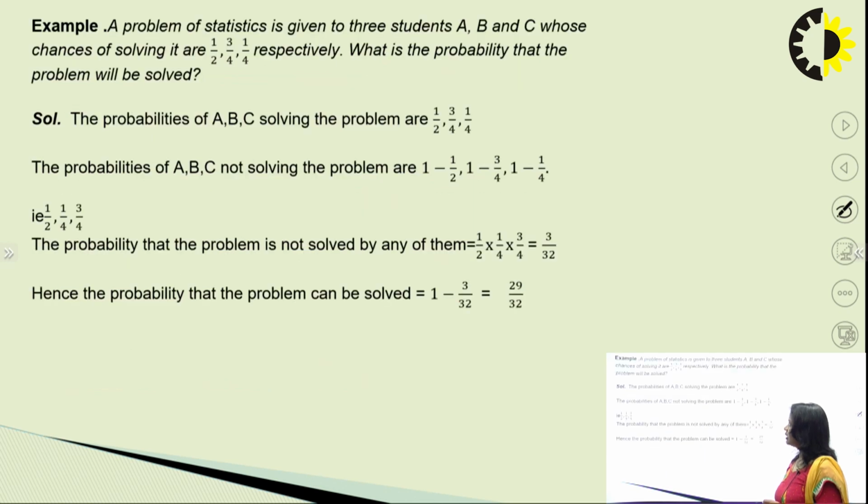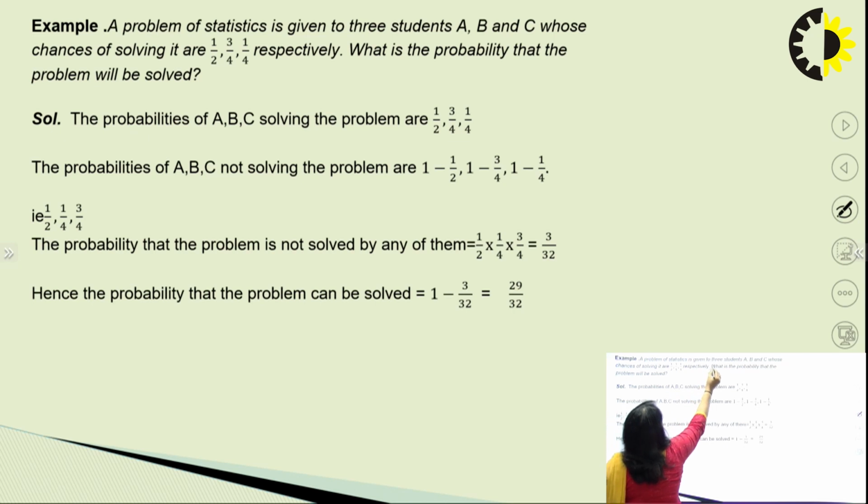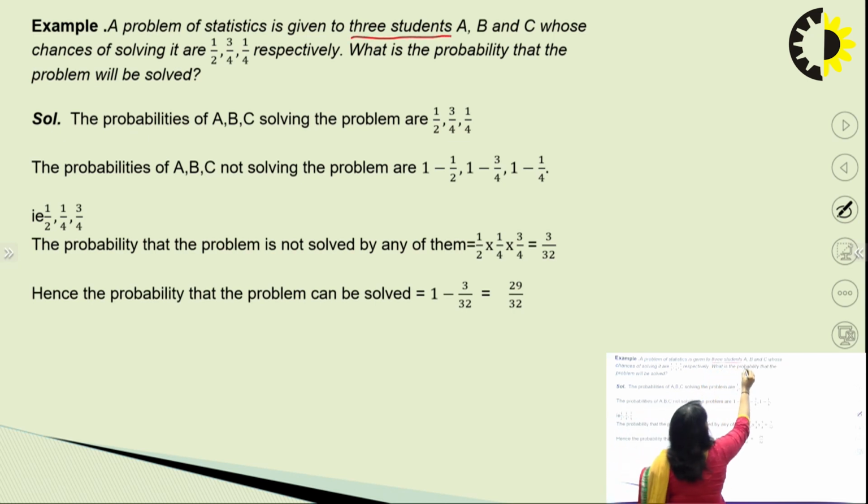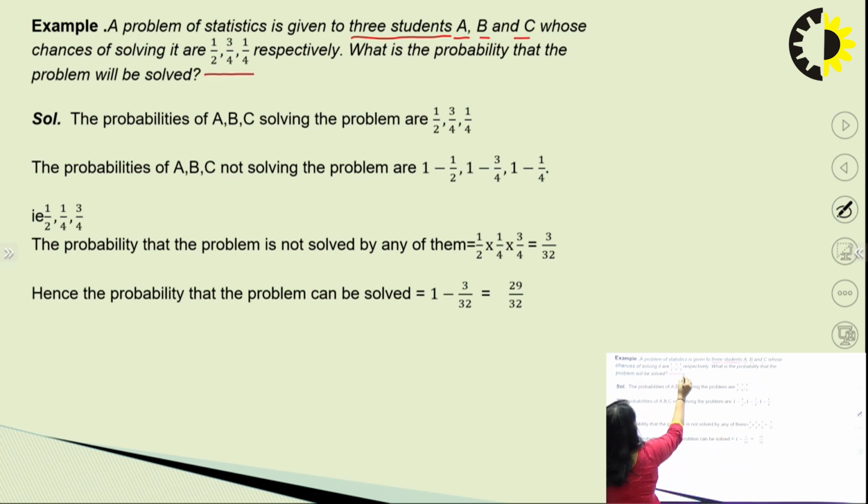Let us consider an example of an independent event. A problem of statistics is given to 3 students, A, B and C, whose chances of solving are 1 by 2, 3 by 4 and 1 by 4 respectively. Since the students are all different, if A is solving, then that solution will be independent of what B is doing. So B can solve the problem at the same time, and similarly C can also solve the problem at the same time. So he is independent of the first two, A and B.